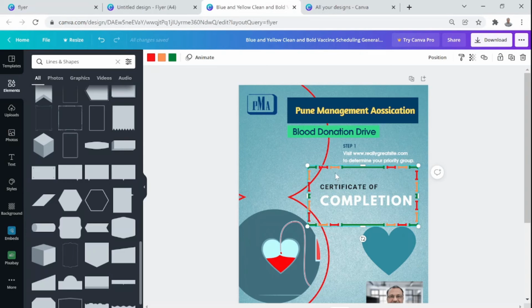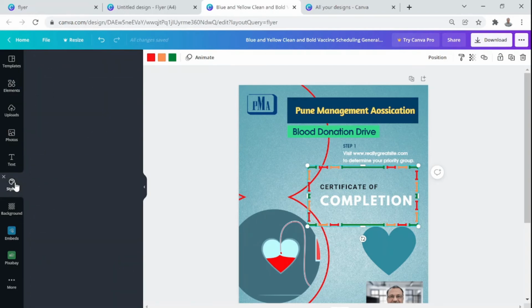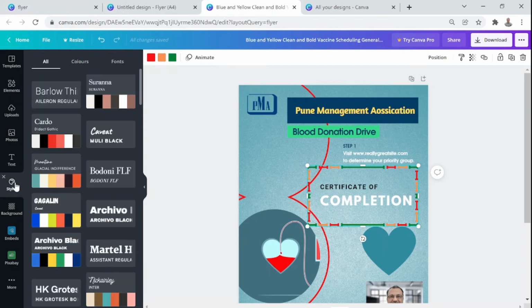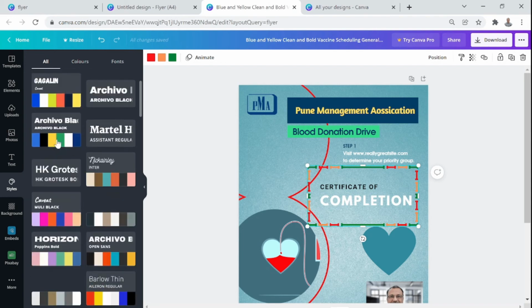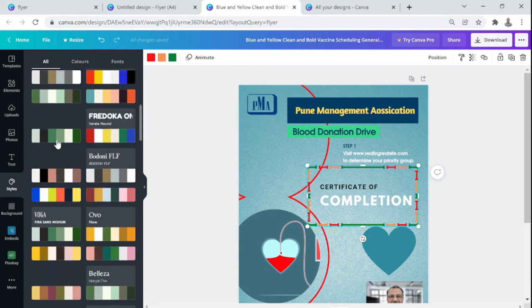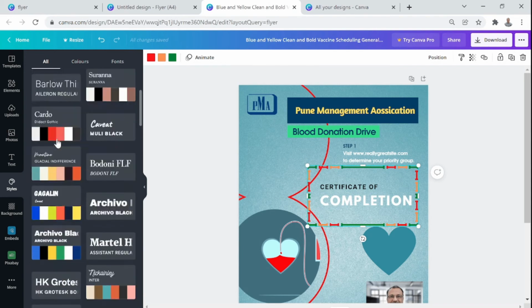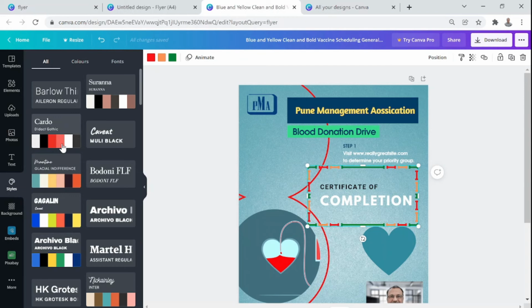So I have come back to this blood donation drive flyer again, and I'm clicking on style here. Now you see there is a range of options here. There are different color shades here. So I can change the design in one stroke just by clicking on any of the styles.